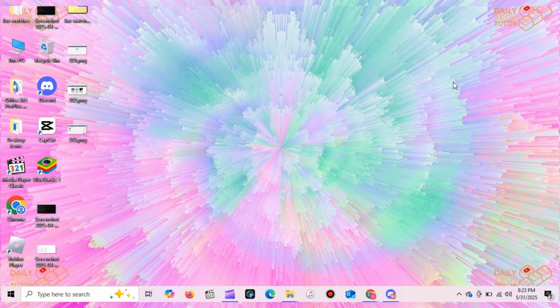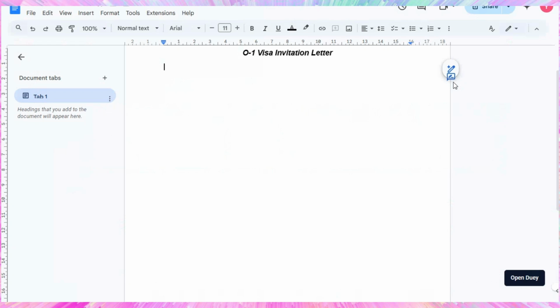Today, you'll learn how to write an O-1 visa invitation letter. This letter is a formal document issued by a U.S.-based employer or agent inviting a foreign national with extraordinary ability in their field, such as the arts, sciences, education, business, or athletics, to enter the United States under the O-1